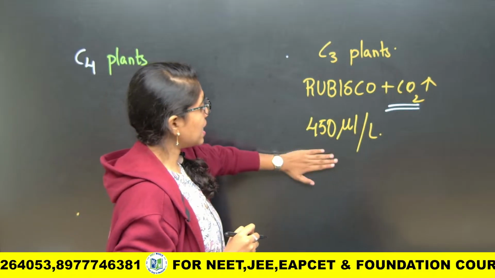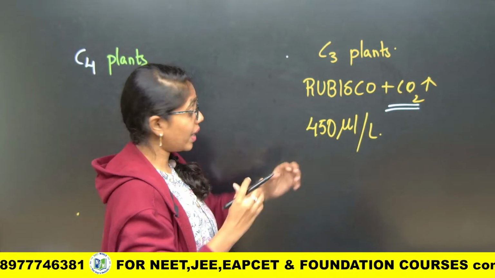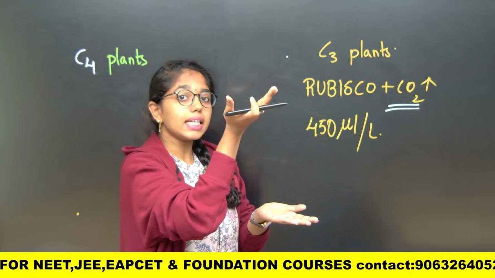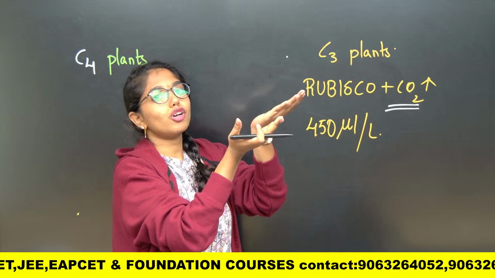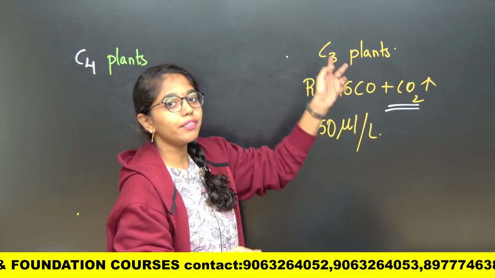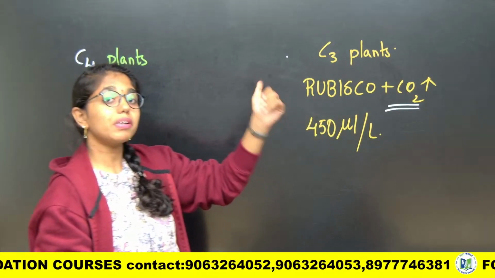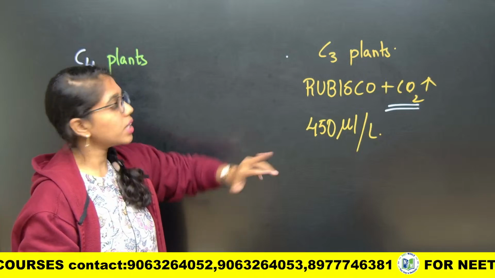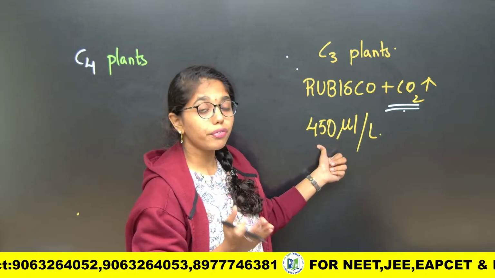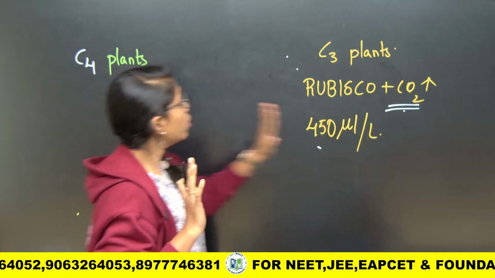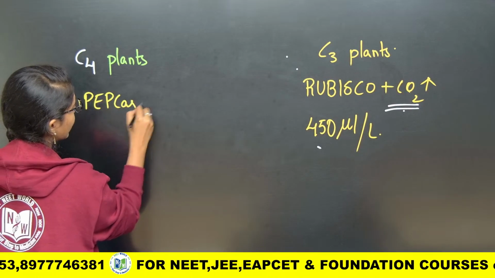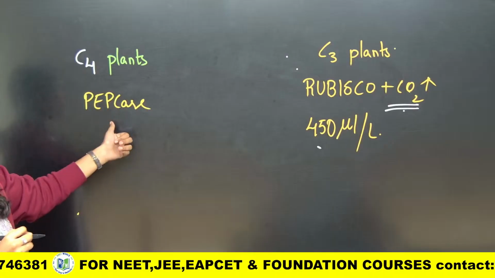This is the carbon dioxide saturation point where more amount of carbon dioxide is required. As there is increase in carbon dioxide, more amount of photosynthesis takes place. If there is decrease in carbon dioxide, then rubisco will bind with oxygen, the C3 cycle will not happen, the C2 cycle will take place. That is the reason in C3 plants, carbon dioxide optimum will be how much, beta? 450 microliters per liter. If you look into C4 plants, the primary enzyme which is fixing the carbon dioxide is PEP carboxylase, phosphoenol pyruvate carboxylase.